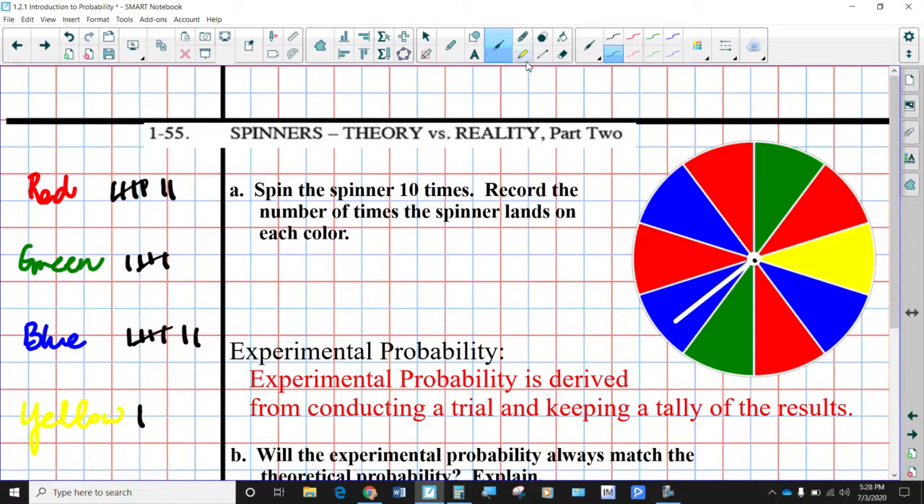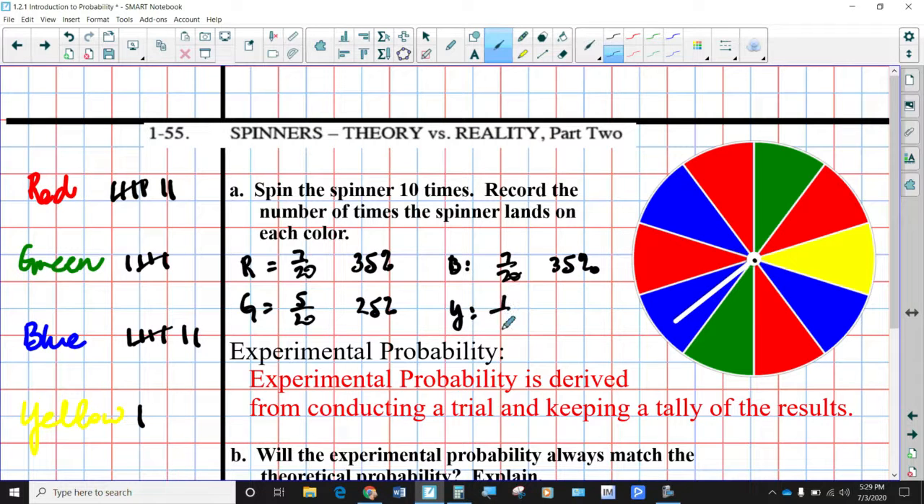So, oh, I should have recorded how many I got the first time. Either way. All right. Right now, our red is equal to 7 out of 20, which is the same as 35%. Green is equal to 5 out of 20, which I believe is 25%. The blue was 7 out of 20, which is 35%. And the yellow was only 1 out of 20, which is equal to 5%.